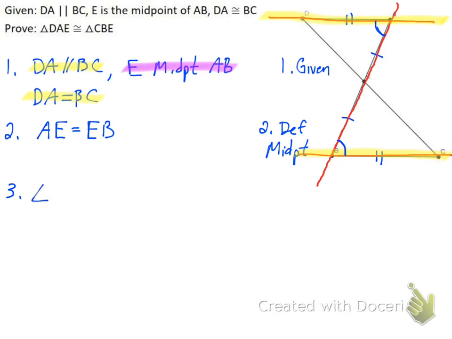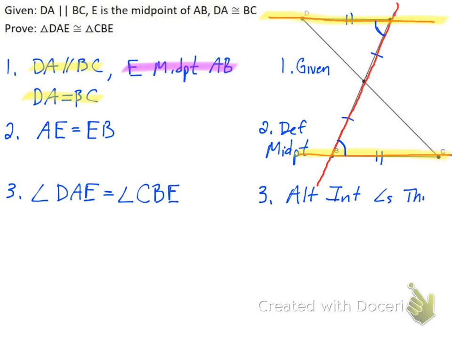So I can say that angle DAE is equal to angle CBE, and I know that by alternate interior angles theorem. They're alternate interior angles, and the lines are parallel, so that means that the alternate interior angles are equal to each other. So it's my last step.